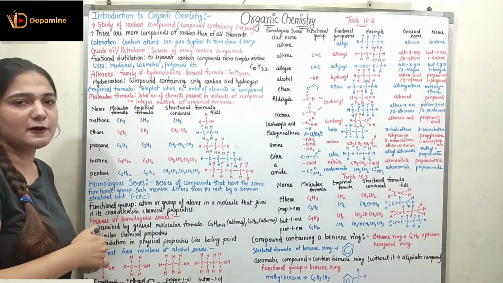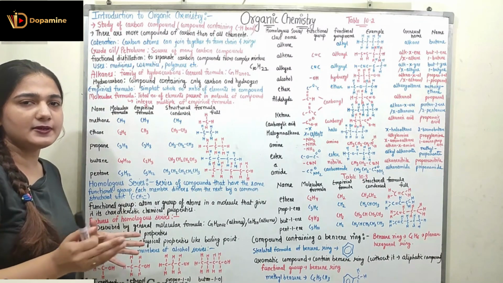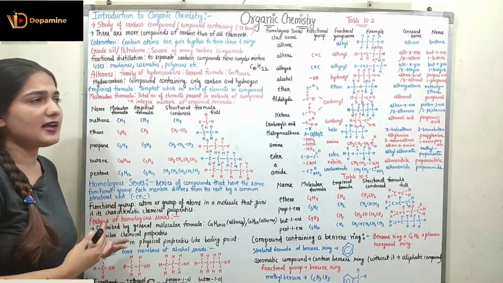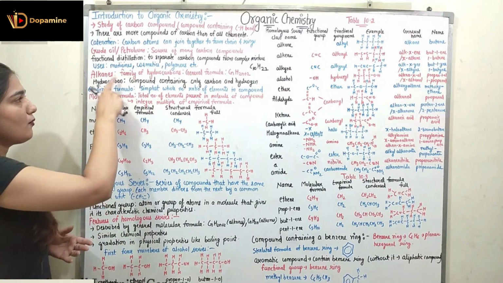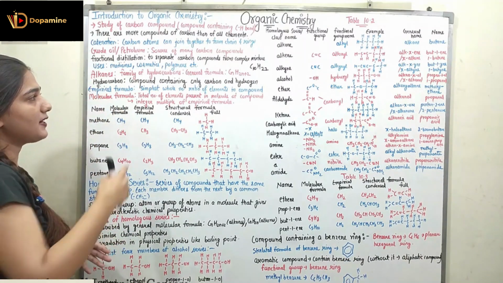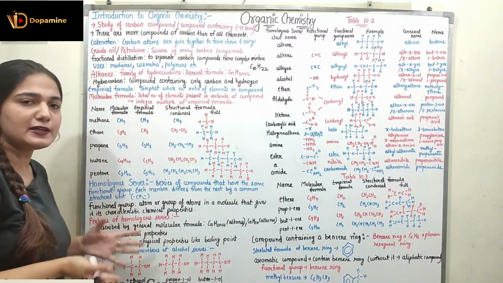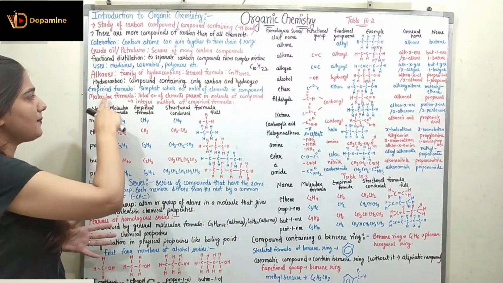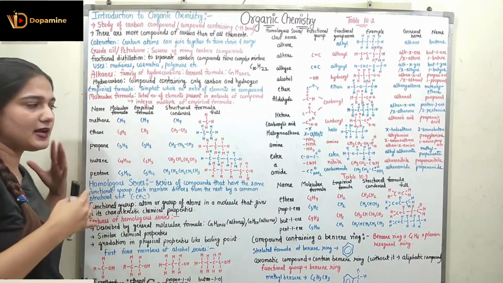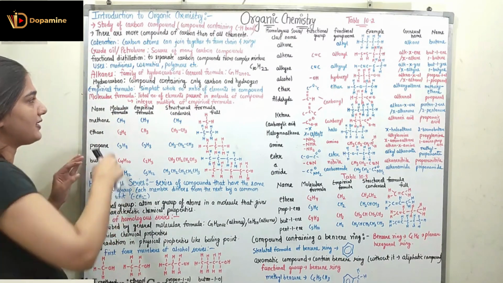So you can join any number of carbon atoms and you can get any type of alkane. So what are hydrocarbons? Hydrocarbons are the compounds that contain only carbon and hydrogen, and alkane is also a hydrocarbon. Coming to the empirical formula and molecular formula, and then we are going to discuss different types of alkanes.